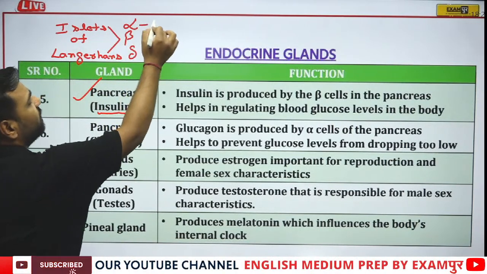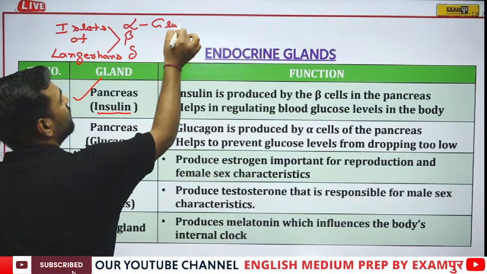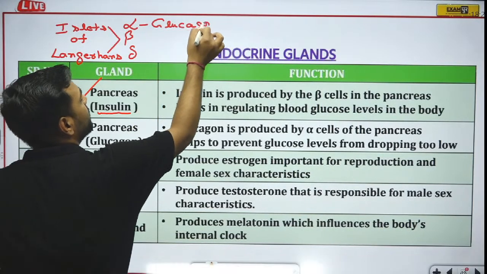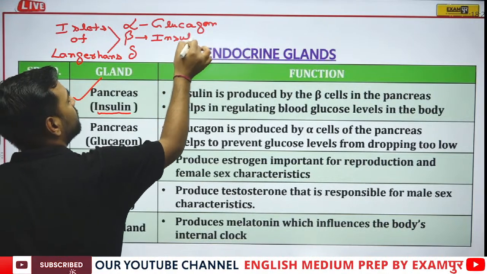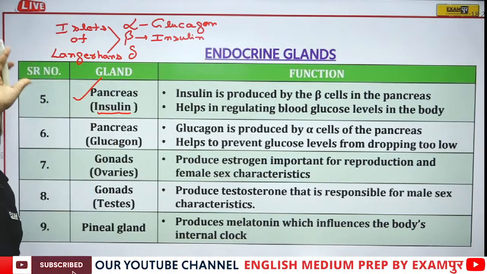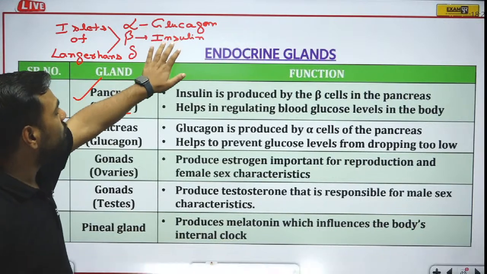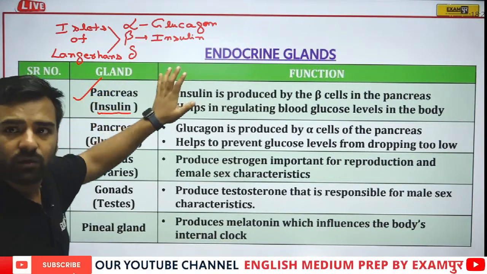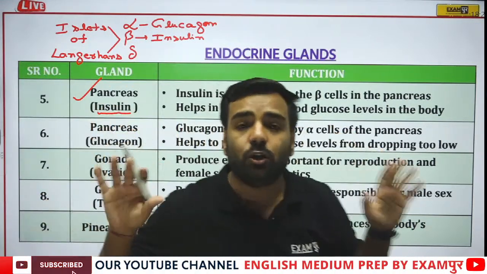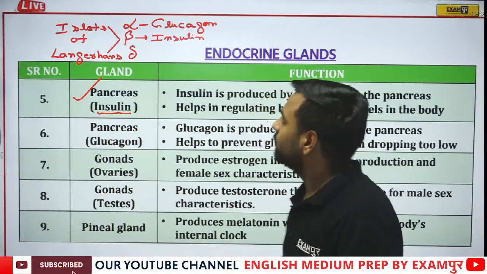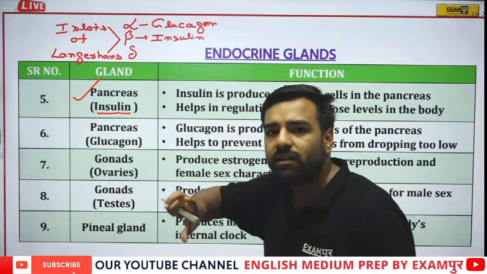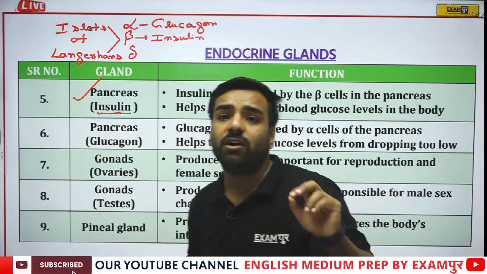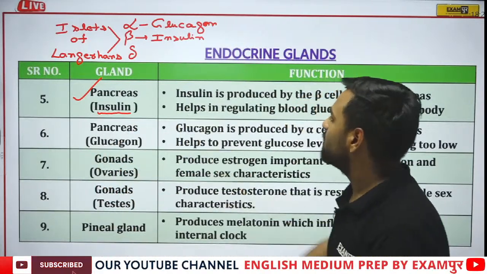From alpha, we generate what? From here, glucagon is generated. From beta cell, we have insulin. From delta, we have somatostatin. But the important thing is, glucagon and insulin, what are they doing? They are actually maintaining the glucose level. What if glucose level increases? If glucose level increases, the issue that comes is diabetes mellitus.